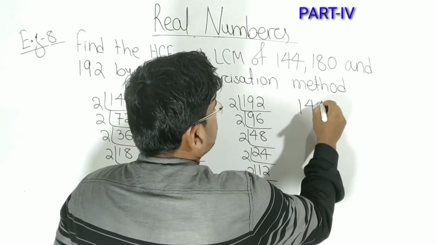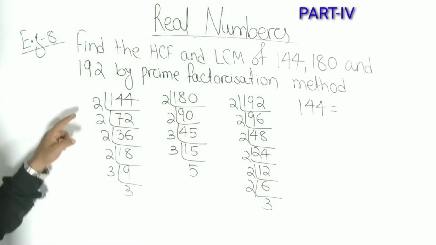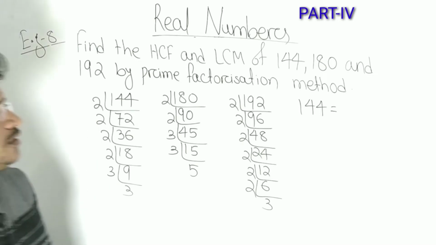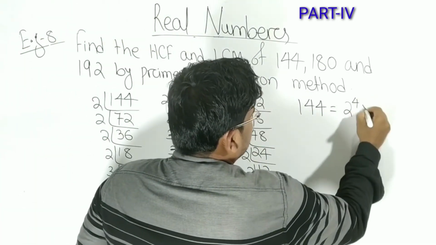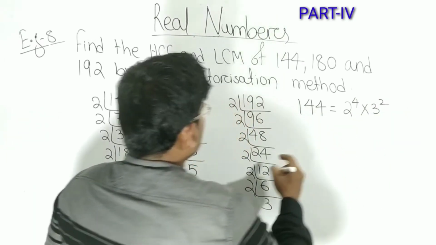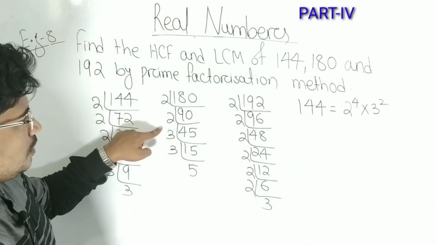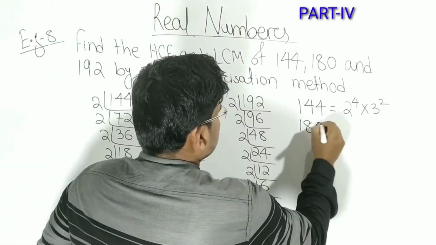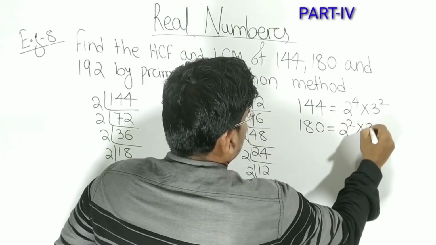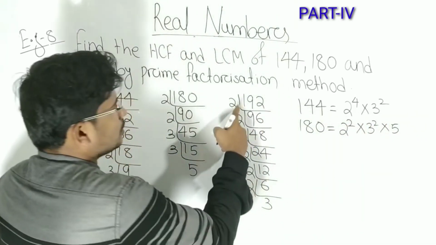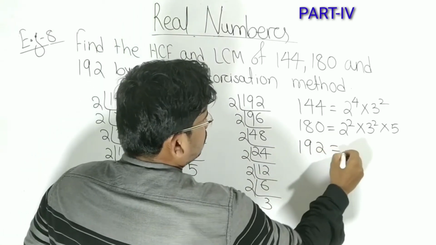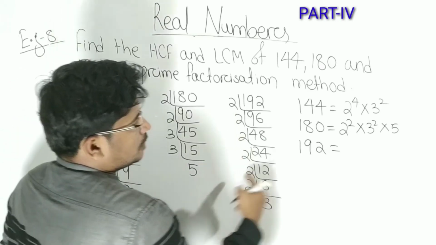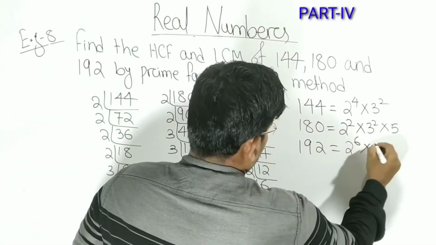So 144 is written as, see how many 2s are there? 2 to the power 4 into 3 square. 144 is 2 to the power 4 into 3 square. Now 180 is 2 square into 3 square into 5. Now 192 is, 1, 2, 3, 4, 5, 6, 6 number of 2s are there. So it is 2 to the power 6 into 3.